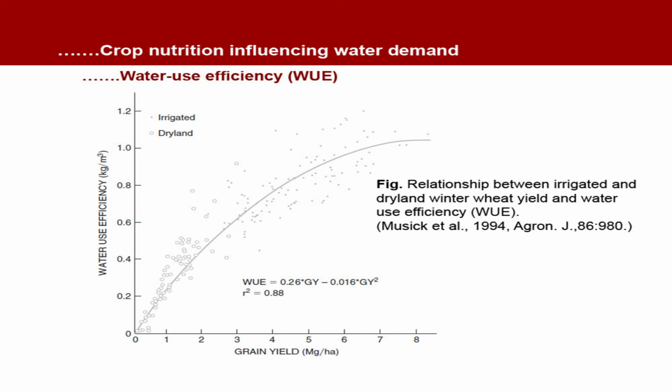In this case, because the condition is irrigated, as the yields increase, so does the water use efficiency in the case of irrigated wheat. But under dryland situation, it is not like this. So under irrigated situation, they got a very good response in respect of water use efficiency.